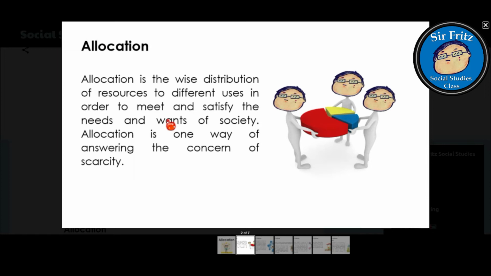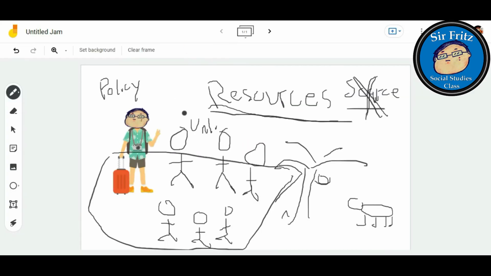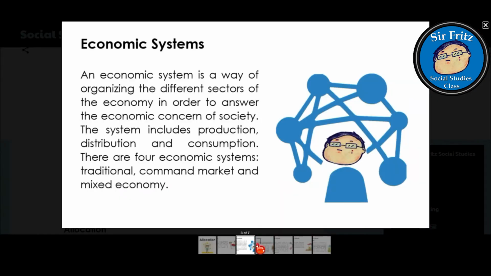That is why allocation is an important topic to understand, for us to have a glimpse of what economics is. Allocation is also one way of answering the concern of scarcity. One important element to understand in the allocation of resources is what we call economic systems. An economic system is a way of organizing the different sectors of the economy in order to answer the economic concerns of society.